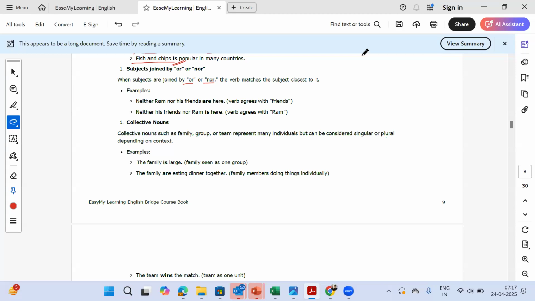Now an example of that would be: neither Ram nor his friends, meaning not even Ram, not even his friends, are here. Now the verb we chose is "are", not "is". So this verb agrees with friends because friends is coming later. Okay? Now, if we say neither his friends nor Ram is here, just if we flip the same sentence, we use "is" because Ram is coming closer to the verb. If we use friends, there are more than one friend, so it's "are". If we use Ram, which is one person, then we use "is".